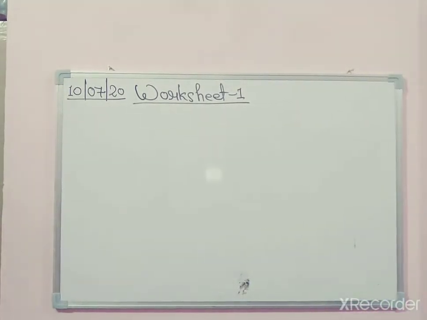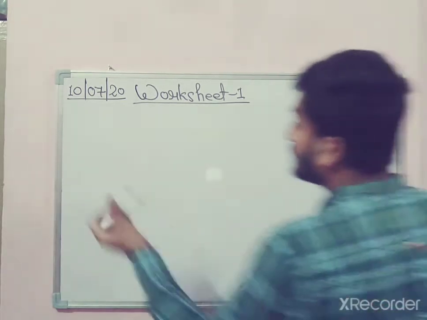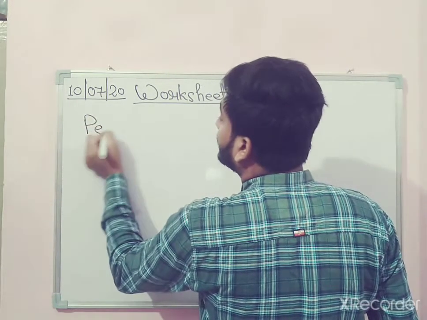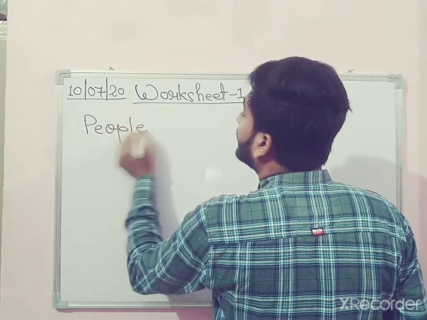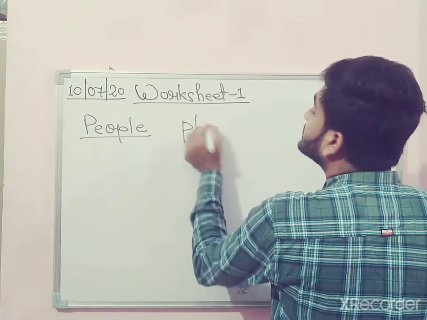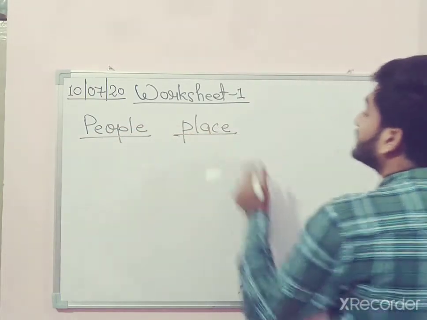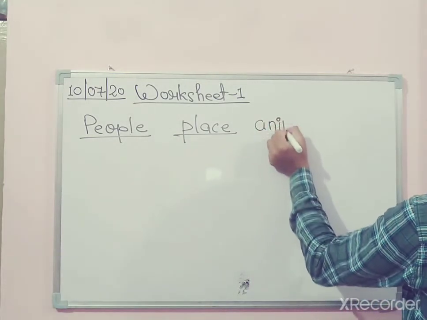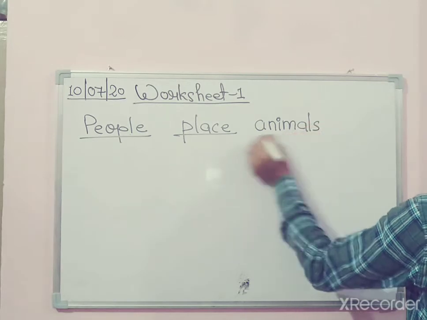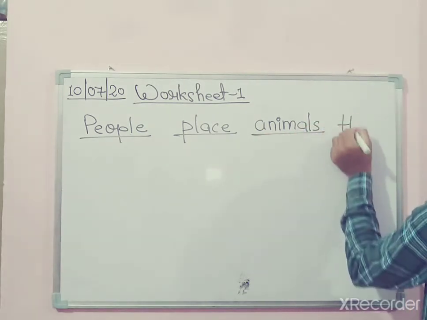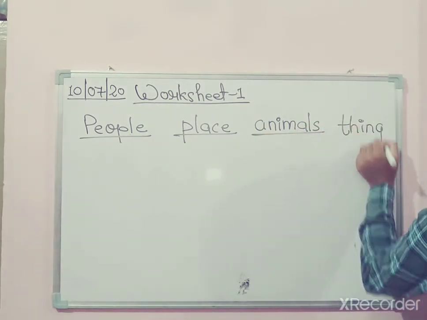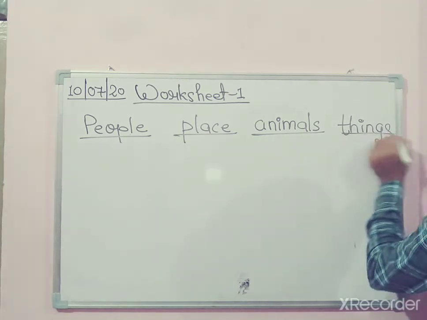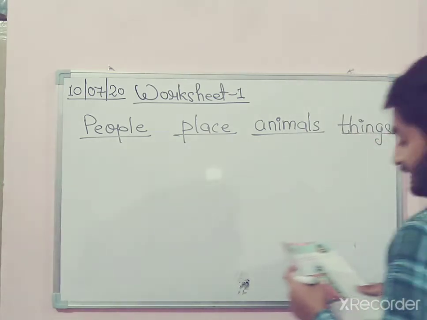People, place, animals, and the last one is things. Okay. Now we'll start writing.